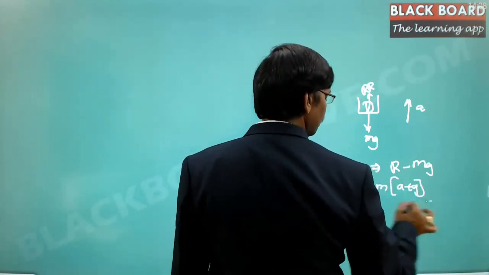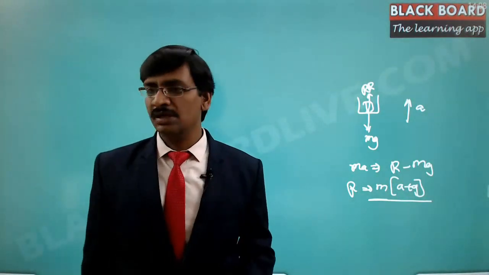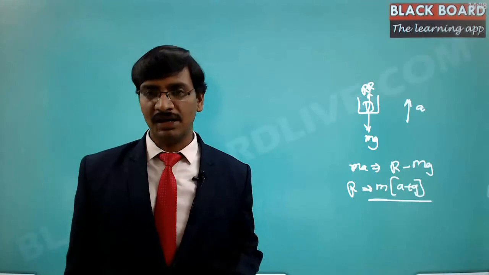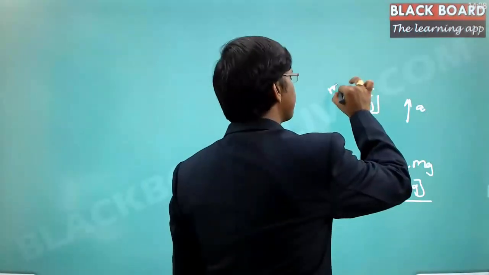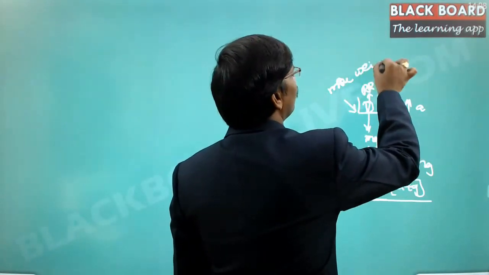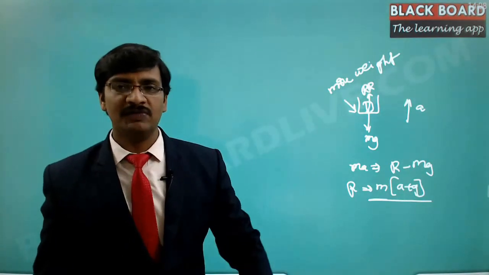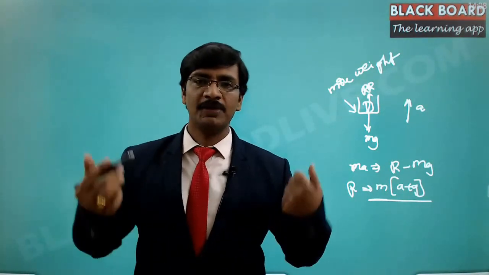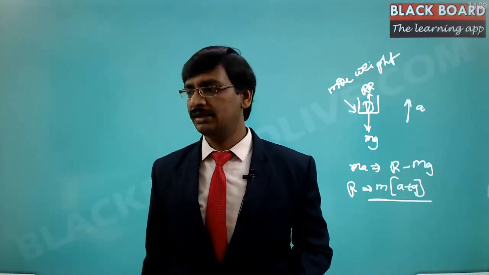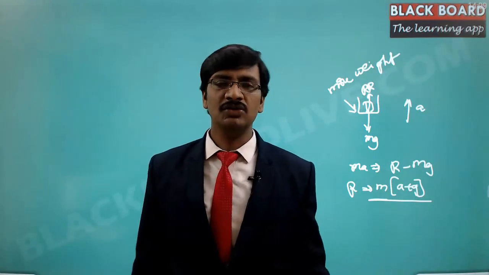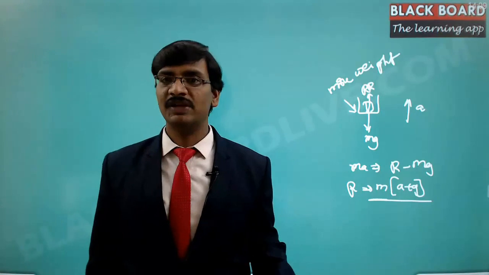In this particular case, as the lift is moving upwards, your weight is acting downwards, so you need some extra normal reaction to compensate. Obviously, you feel more weight when the lift is going upwards. That is why whenever you hold a bag in your hand and move upwards in the lift, you feel that the bag is overweight. If the lift is going down, you feel that the weight of the bag is less. If the lift is going upwards, you feel that the bag is weighing more.